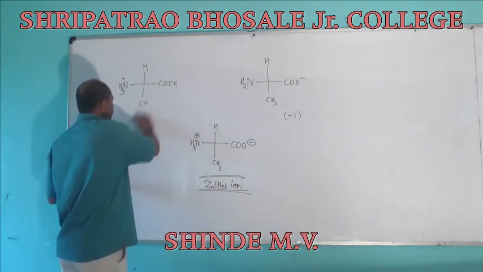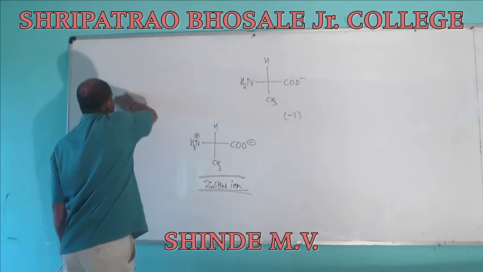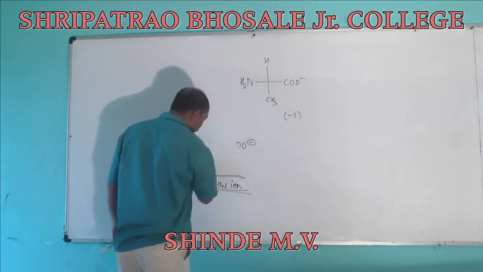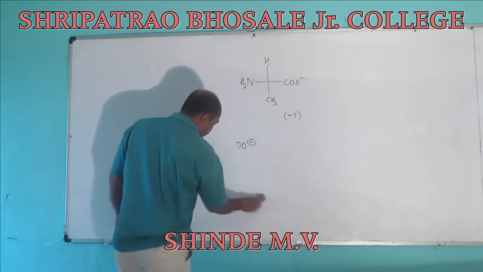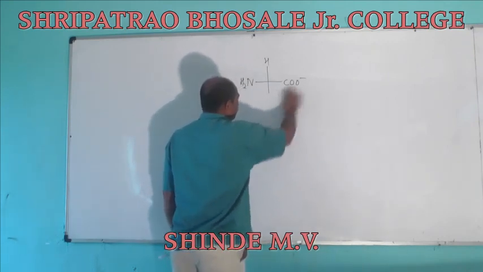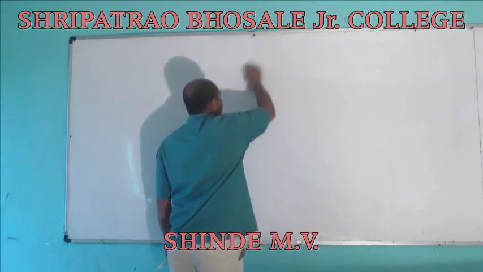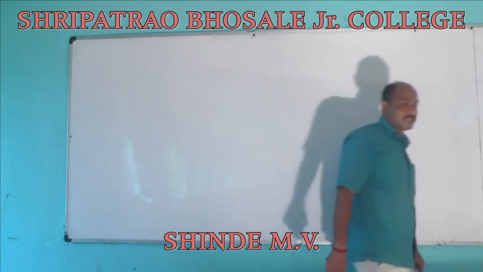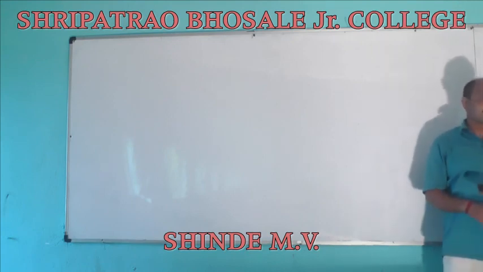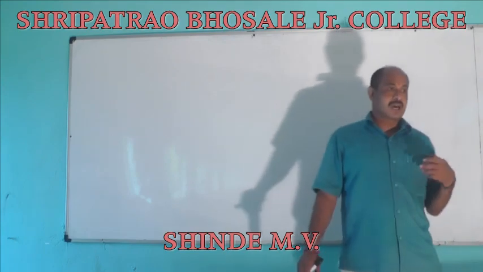In the next lecture we are going to study the other facts of proteins, which are generally denaturation of protein and classification of proteins depending upon their structure, like primary structure, secondary structure, tertiary structure, and quaternary structure. Further we have to study the enzymes. Also we have to study the nucleic acids, RNA and DNA.